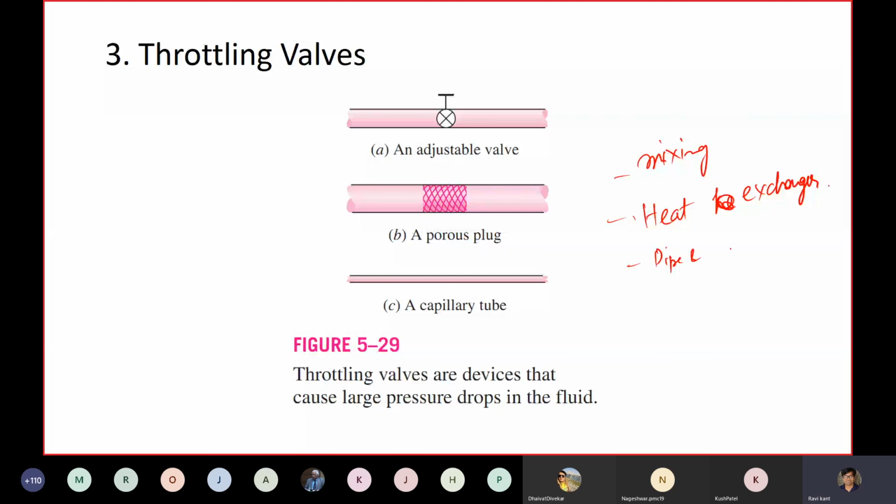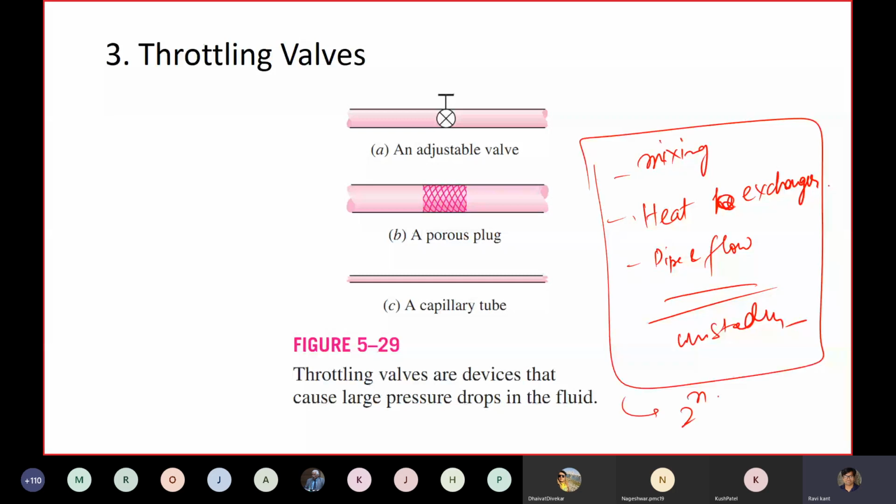After that we may finish this and go to the unsteady part, and after that we can conclude this chapter. This chapter will conclude the first law, the conservation of energy, and after this chapter we can start with the second law of thermodynamics.